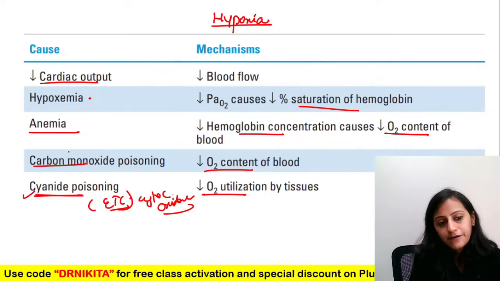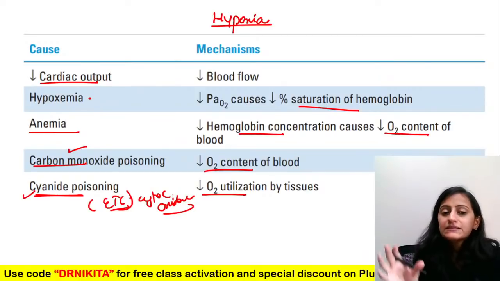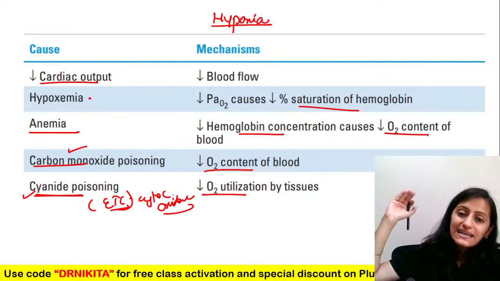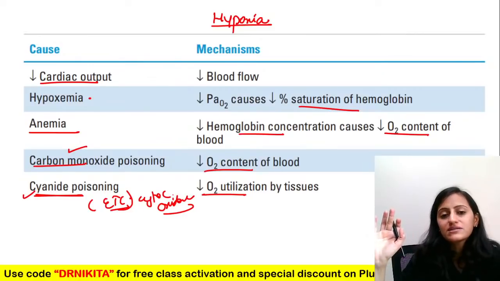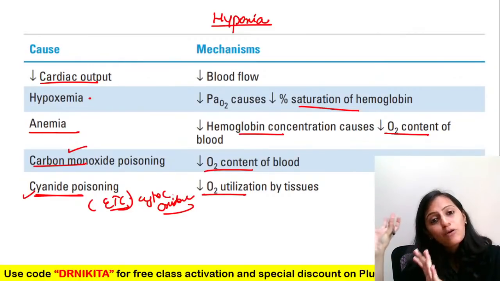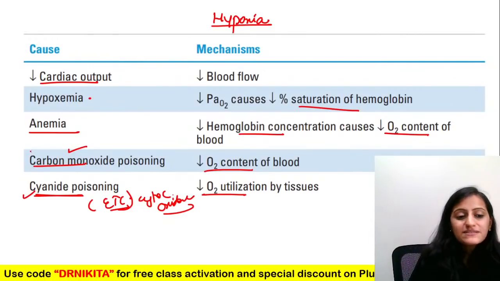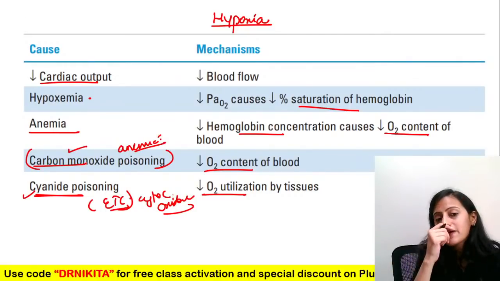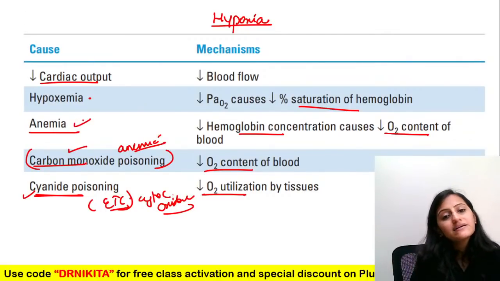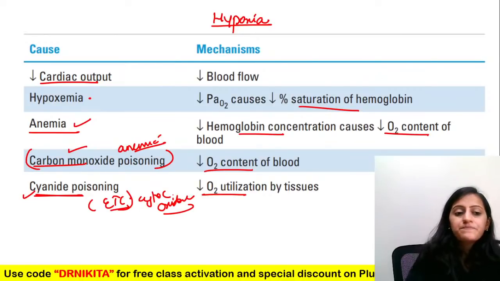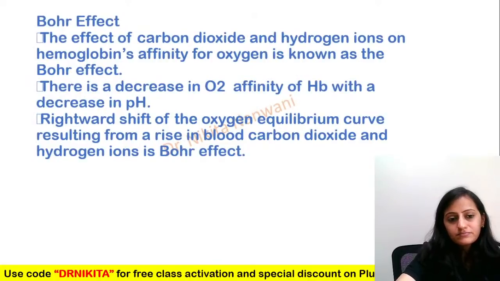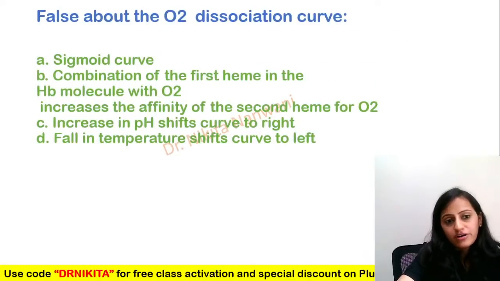Histotoxic hypoxia. Carbon monoxide is more of anemic hypoxia, even though it inhibits your complex 4, but it is at very, very high levels, like 1000 times the toxic levels, that we see that complex 4 inhibition. So the predominant is your anemic hypoxia, the hemoglobin component, right? Anemia is anemic hypoxia. Okay, so these are the causes of hypoxia. Bohr's effect we have already seen.